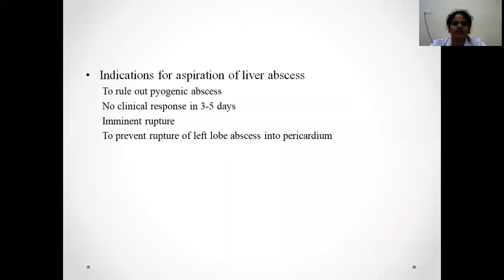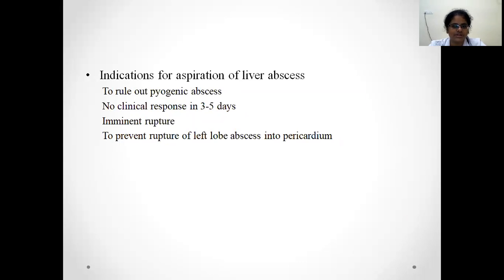What are the indications for aspiration of liver abscess? To rule out pyogenic abscess, first of all, if a patient is presenting in less than 10 days, there will be multiple small abscesses. You're having a strong suspicion that it is a pyogenic abscess. Then aspirate. Aspirate and Gram-stain analysis will differentiate this amoebic from a bacterial.